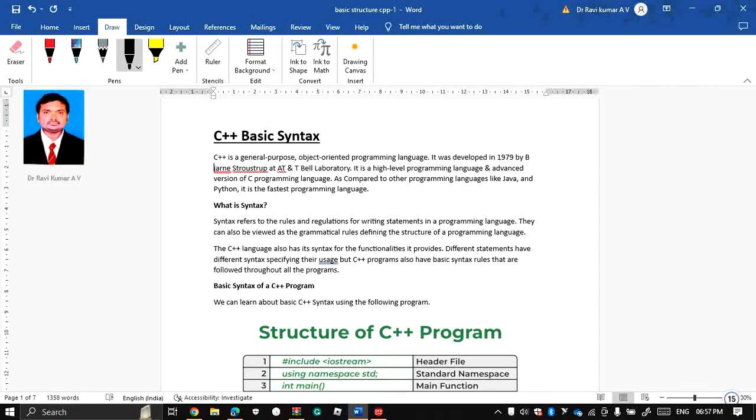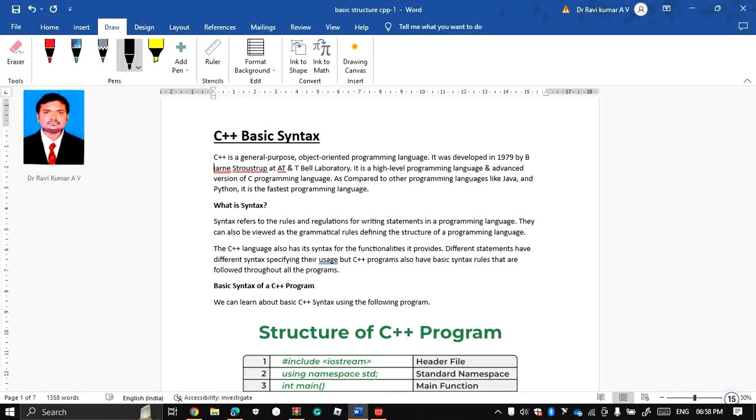For example, you need to write a data type, use some keywords, and represent those keywords correctly, like integer. How do you declare variables? Or if you want to include some header files, how do you need to write it? What is the format? What are the rules? Why are you adding a hash? It comes under the rules and regulations.